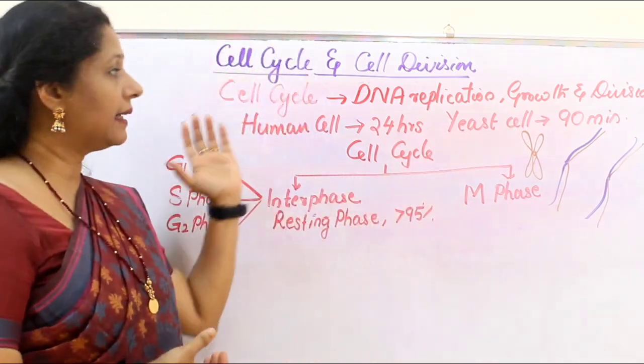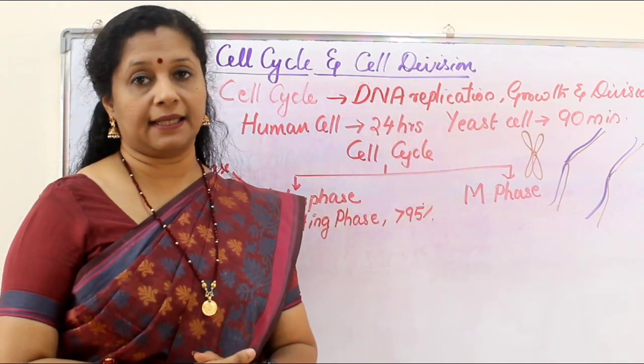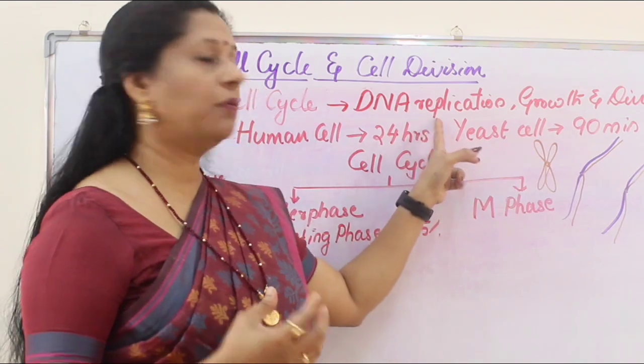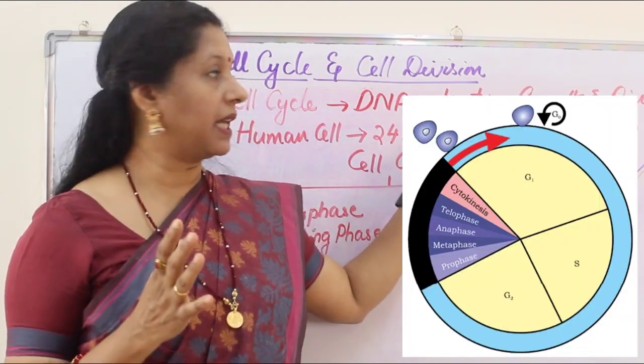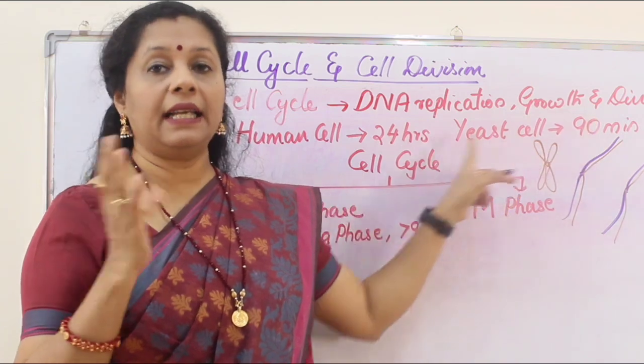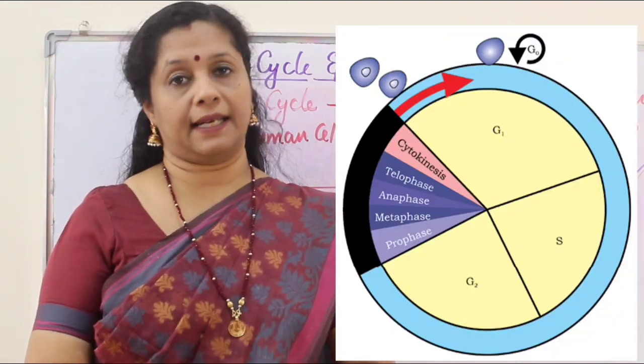So this entire thing, including DNA replication, growth, division, that is called a cell cycle. Entire sequence of events through which a cell duplicates its genome, that is DNA replication, makes other contents needed for the cell and eventually divides into 2, that is called a cell cycle.